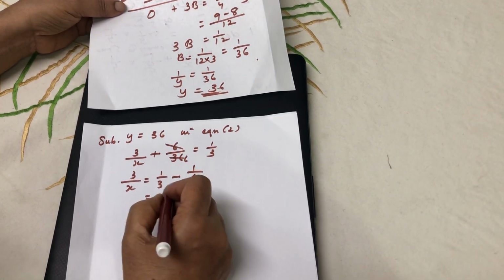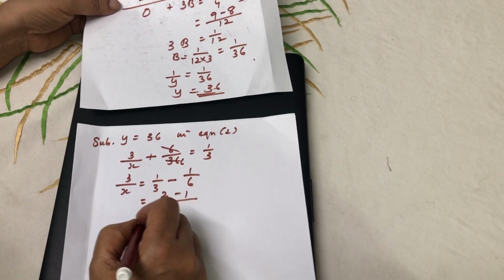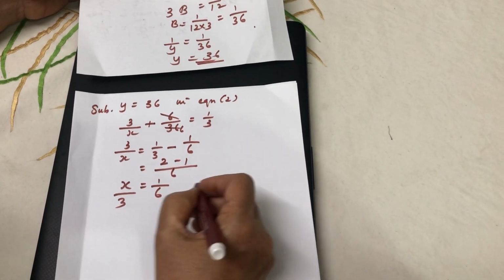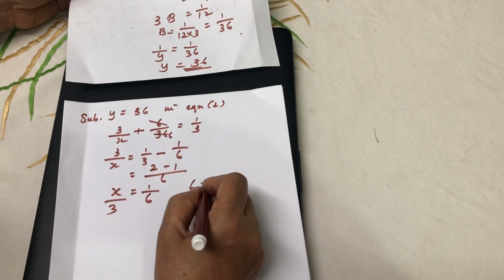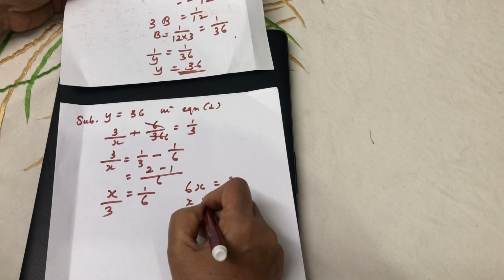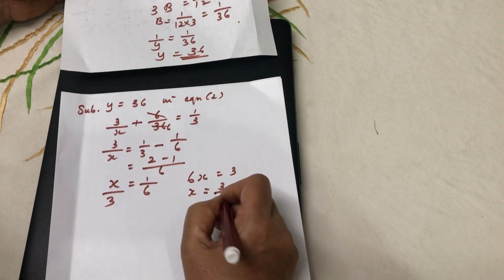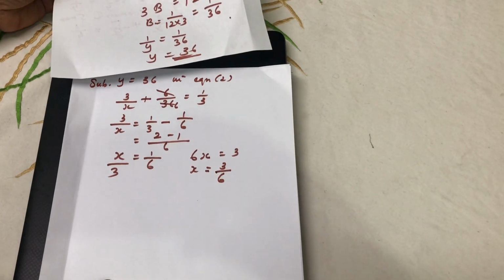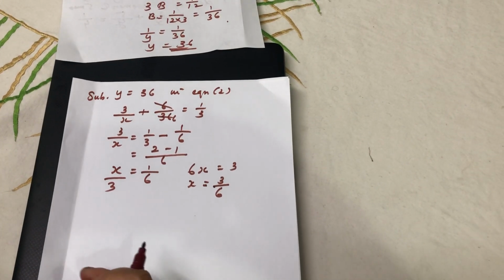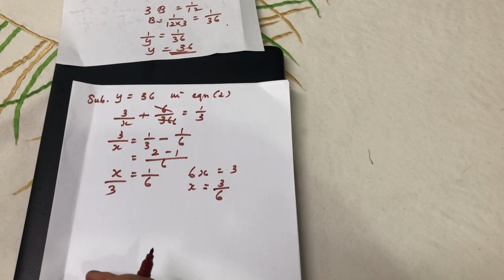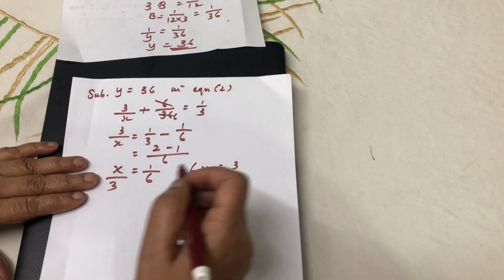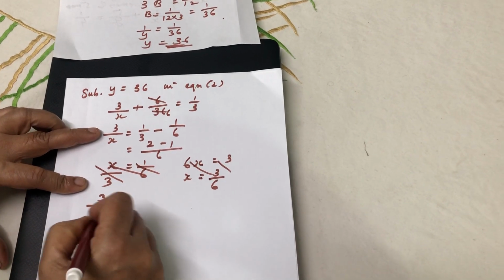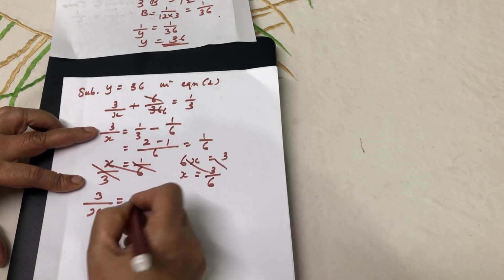The LCM is 6, so it is 1 by 6. 3 by X is equal to 1 by 6.